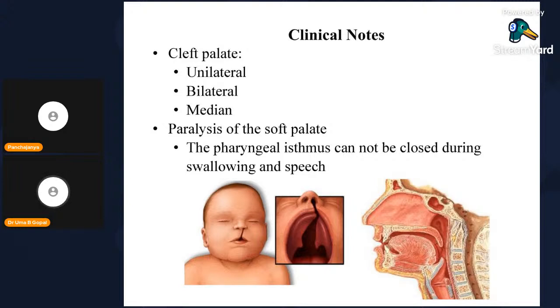Paralysis of the soft palate will take place. The pharyngeal isthmus cannot be closed during swallowing and speech because of paralysis. While you are swallowing food, there is no movement of the oropharyngeal isthmus, as the soft palate is paralyzed and falls down. The last stage of swallowing, the deglutition process, is difficult.